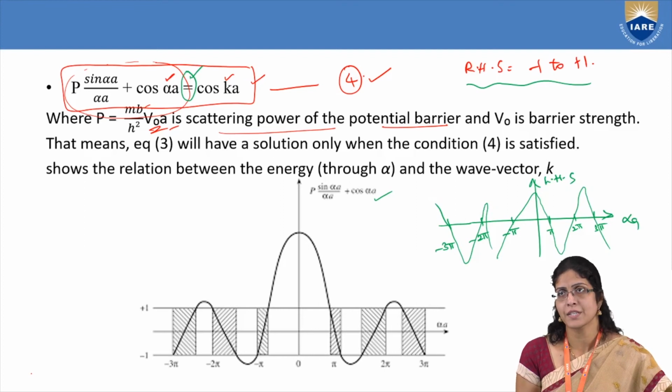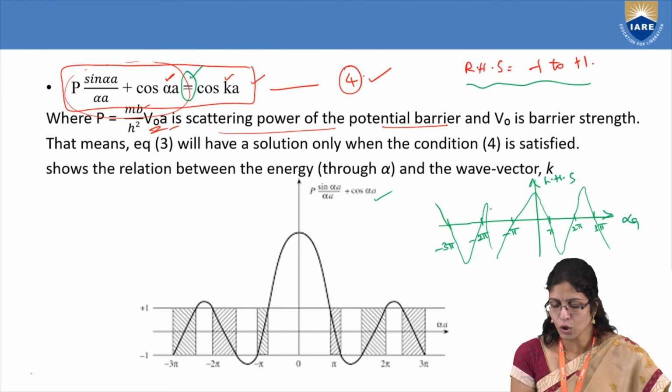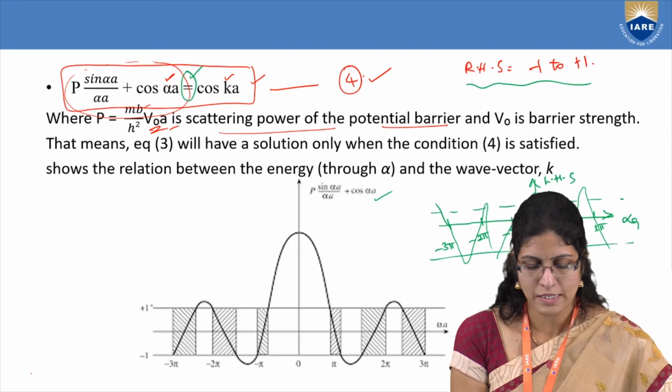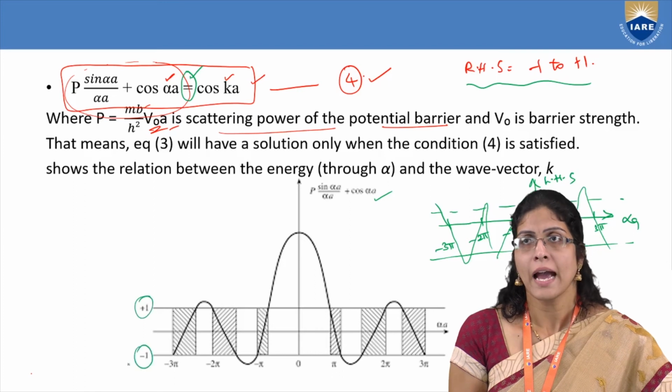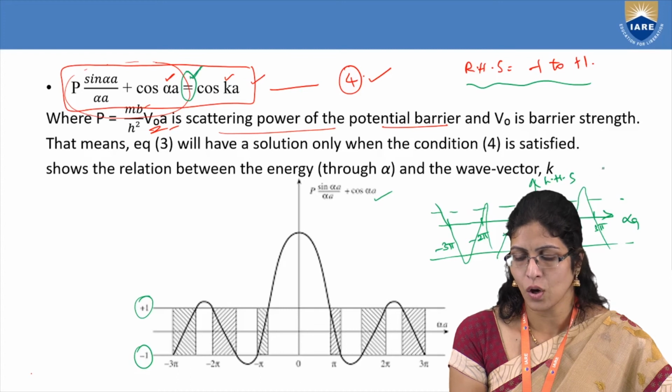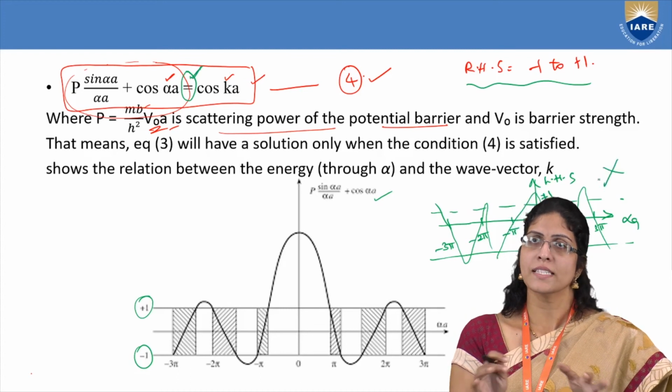And you have a limit here. What is that limit? The limit is minus 1 to plus 1, which is there on the LHS. So draw a line at that particular limit, plus 1 and minus 1. That's what is given here. And you will observe that this equal to sign is not established. It's not satisfied.